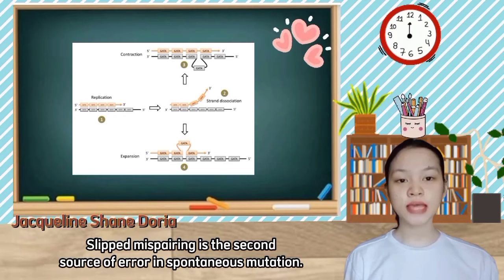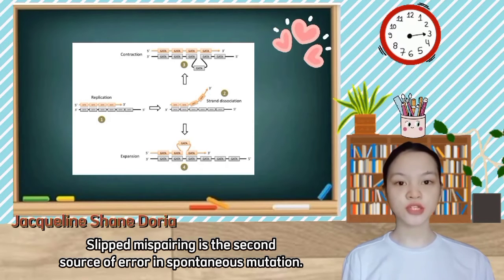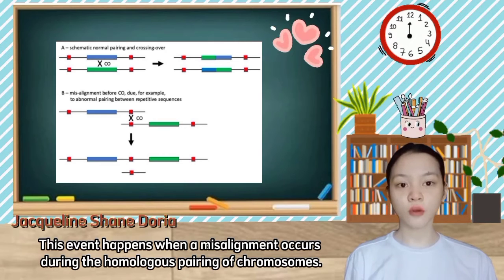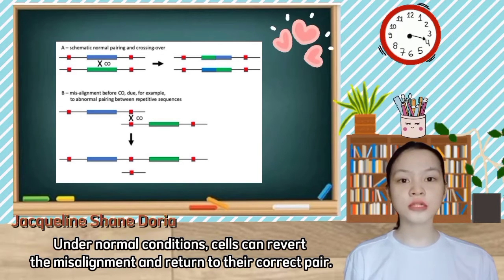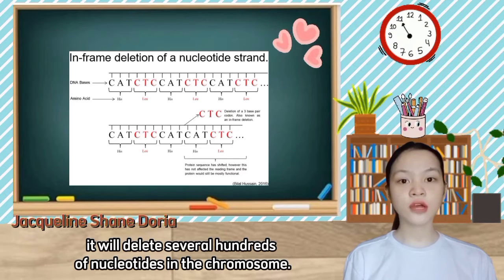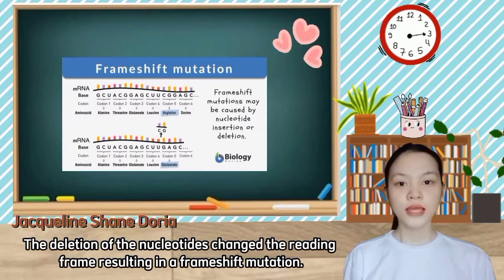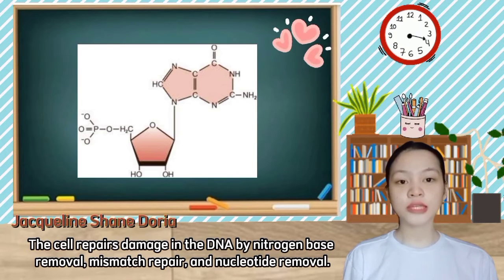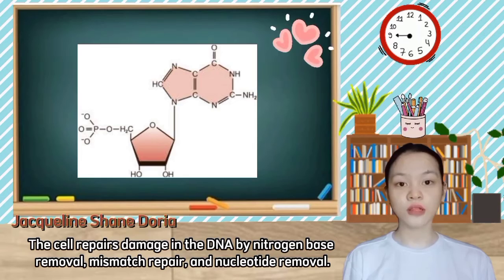Slip mispairing is the second source of error in spontaneous mutation. This event happens when a misalignment occurs during the homologous pairing of chromosomes. Under normal conditions, cells can revert the misalignment and return to their correct pair. But if the error-correcting system of the cell detects the misalignment and slices the loop, it will delete several hundreds of nucleotides in the chromosome. The deletion of the nucleotides changed the reading frame, resulting in a frameshift mutation. The cells repair damage in the DNA by nitrogen base removal, mismatch repair, and nucleotide removal.